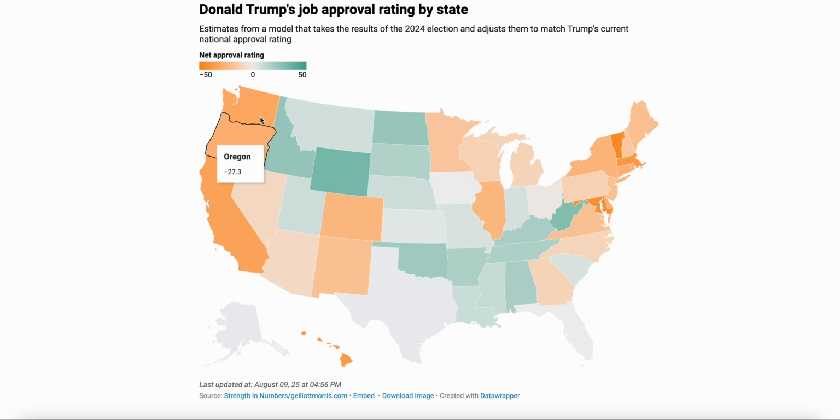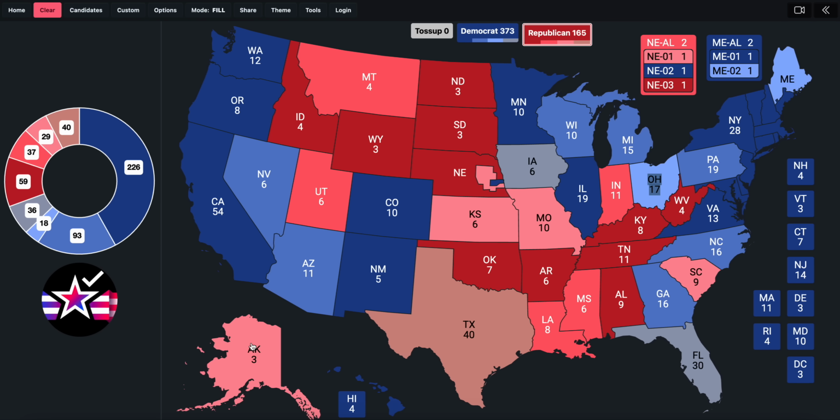But just taking a look, I think maybe I'm off about Alaska here, a tilt state, it brings us to this electoral map. I know some right-wing accounts are probably going to clip this on Twitter and say, this is my prediction for 2028, but I want to be clear. This just shows how voters view Donald Trump. This shows how the nation is responding to this second Trump administration.